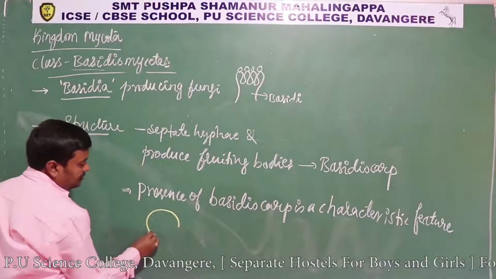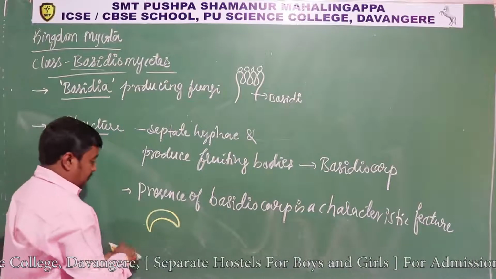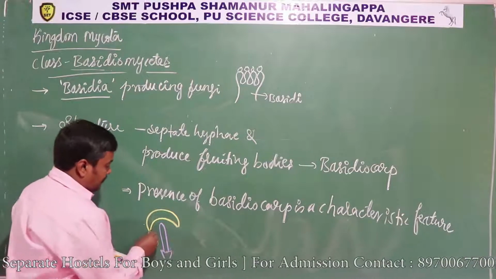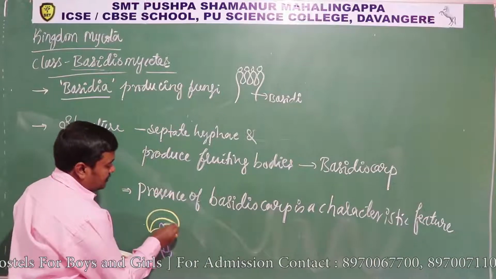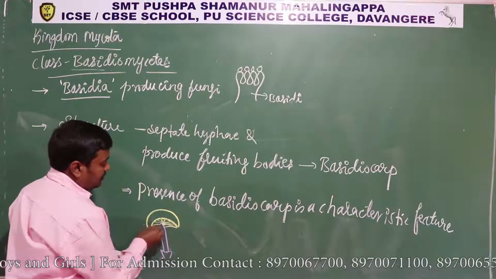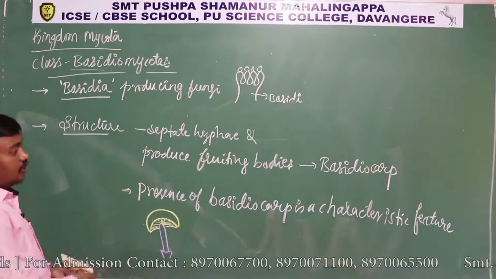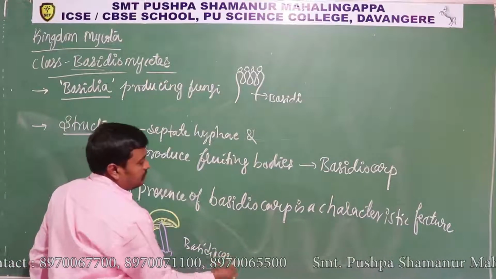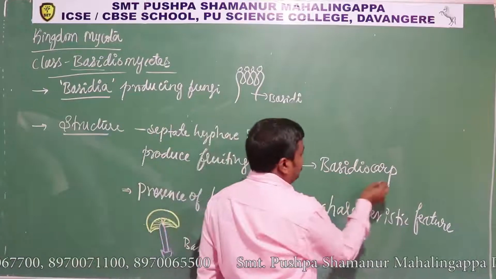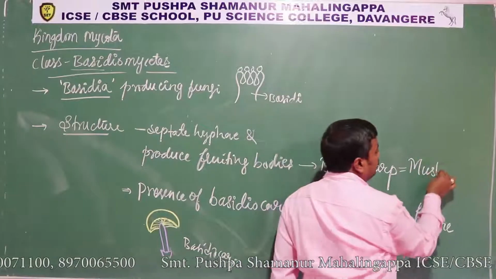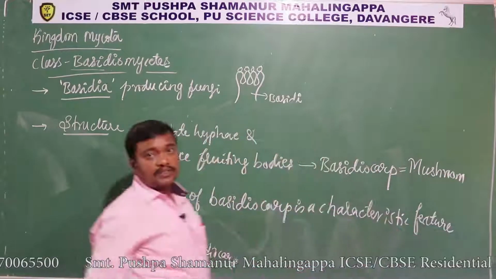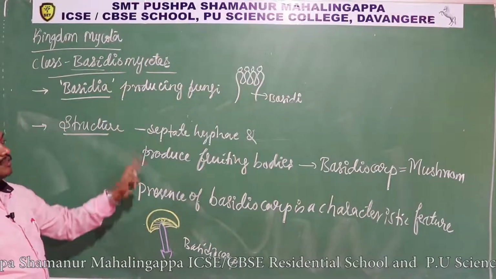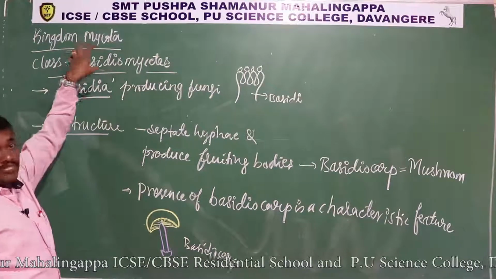So it has a cap-like structure like this, and it produces a stalk like this, and structures which look like this. So this is how the basidiocarp looks, almost. This basidiocarp is commonly what we call a mushroom. All the fungi that produce mushrooms, except a few which belong to Ascomycetes, are Basidiomycetes. So mushrooms are nothing but Basidiomycetes.